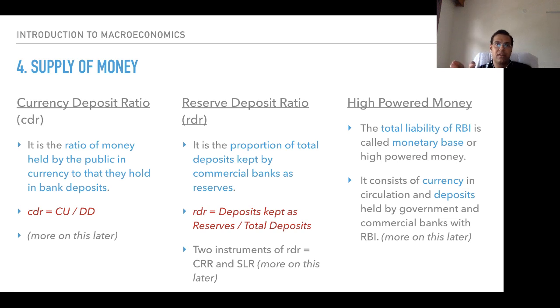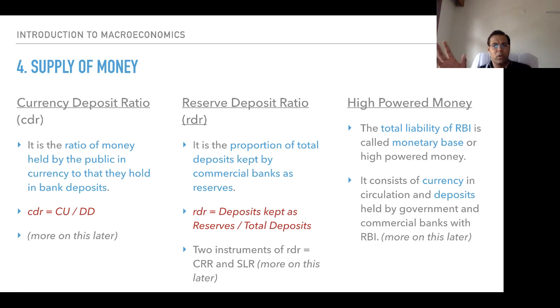Out of the total deposits, how much has been kept as reserves? You may have seen that according to monetary policy, every commercial bank has to maintain certain reserves. Those reserves are set as ratios of NDTL, net demand and time liabilities, in the form of CRR, cash reserve ratio, or SLR, statutory liquidity ratio. So there are two instruments of RDR: CRR and SLR.